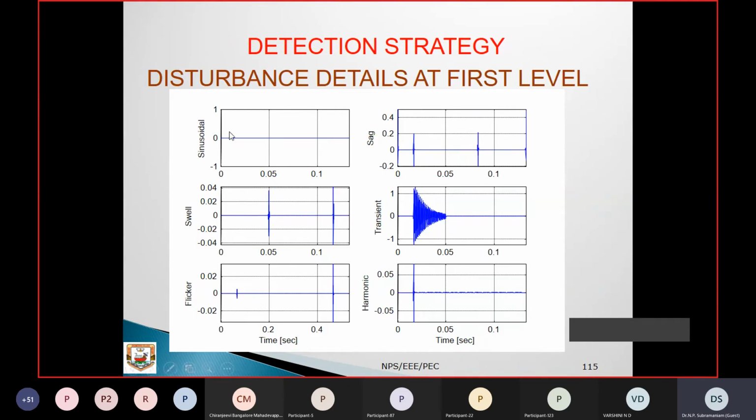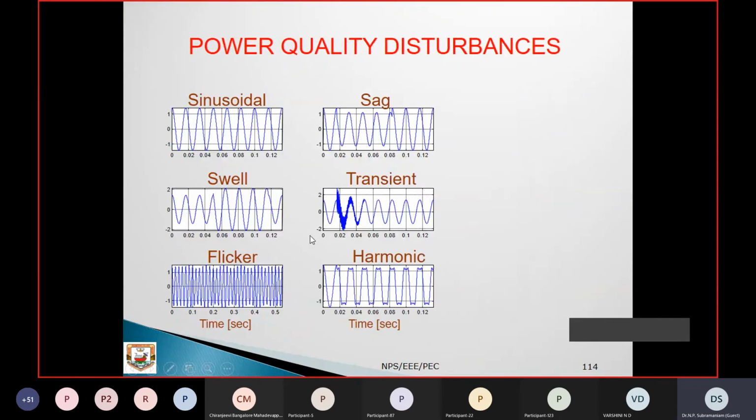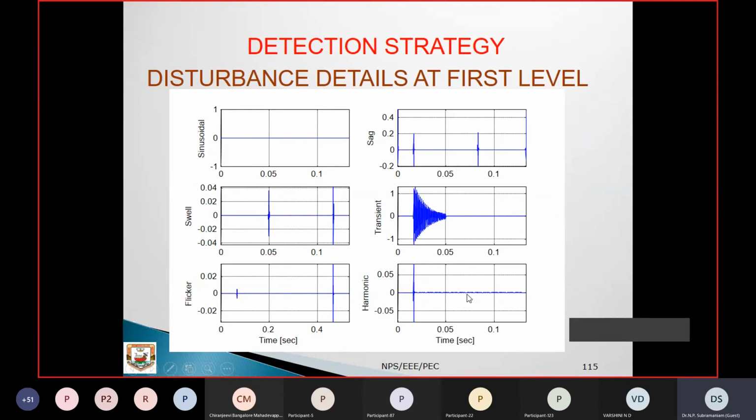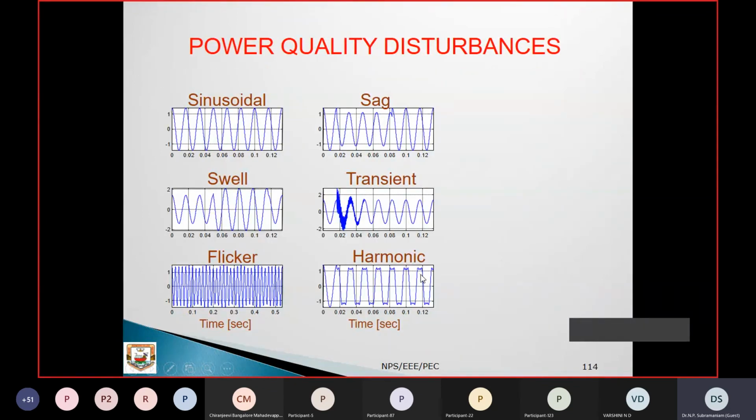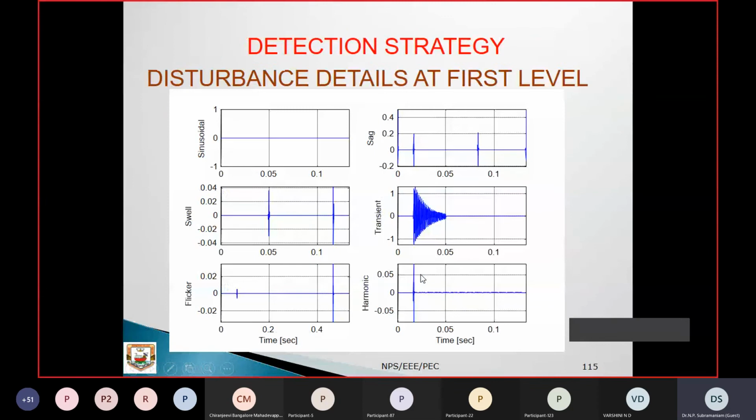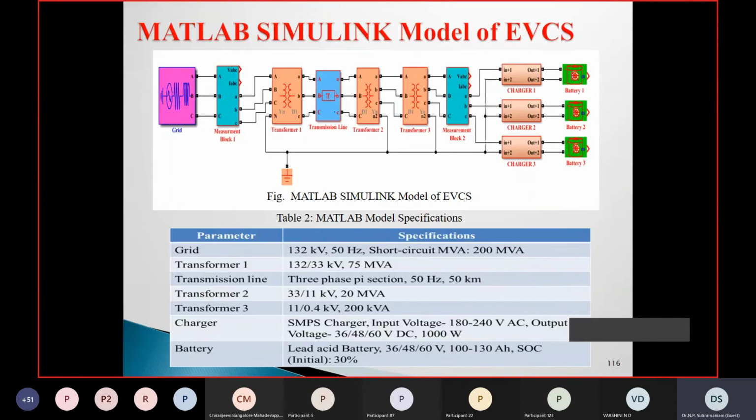You can see here for the sinusoidal signal, there are no values. All the detailed components are 0 here. Whenever changes take place, they will be reflected. Here also, and for transients, it reflects. Here is flicker. You can find some glitches here because there is some disturbance. This is how the wavelet toolbox works well for our applications.